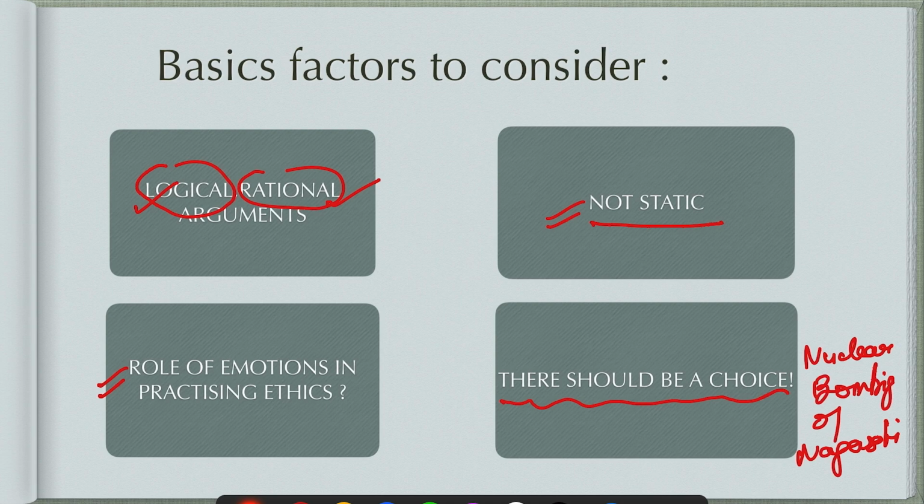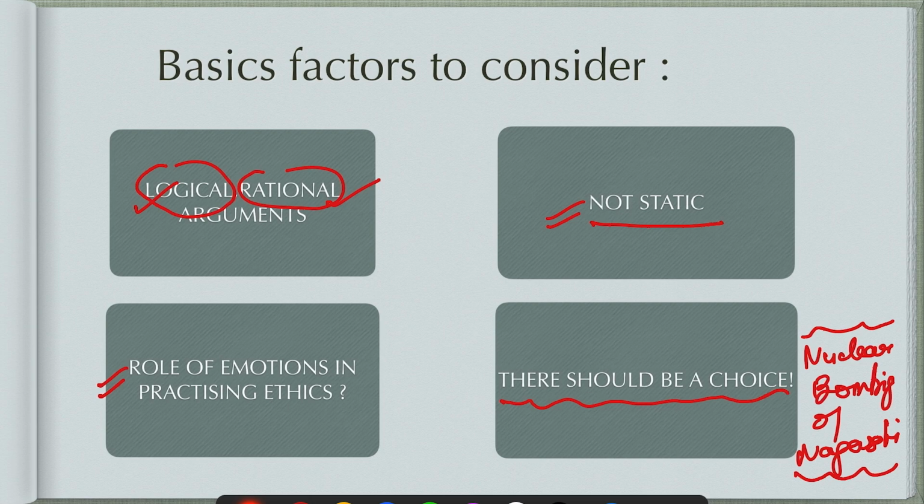And this bombing stopped the Second World War and it saved a lot of lives. But here they had many options. They could have explored many options, and there was a choice. That is why the nuclear bombing is considered wrong. But in some cases, you don't have a choice. And if you don't have a choice, then the question of right and wrong does not arise, because there was no choice in that case.